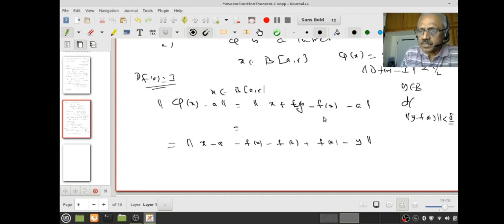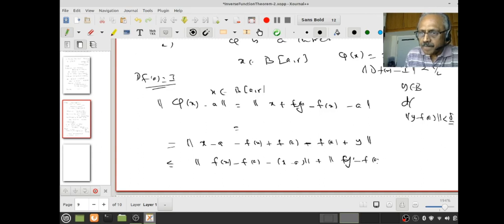You understand this? Because I know how to estimate y minus fa, so I have to introduce that. Okay, then why do I have to do that? This is minus, this is plus y, this is plus fa. Are you following me? Y minus fx minus a is there, and I want this plus y, therefore it should be minus fa. Alright, therefore I have to add plus fa, right? But this is less than or equal to norm of fx minus fa minus of x minus a plus norm of y minus fa. You understand that?